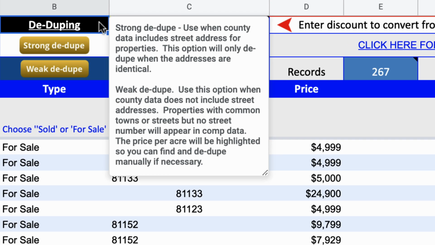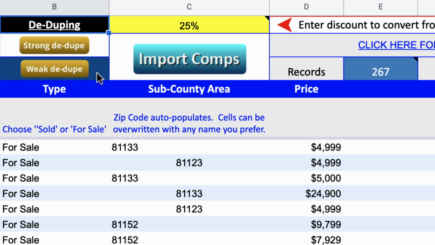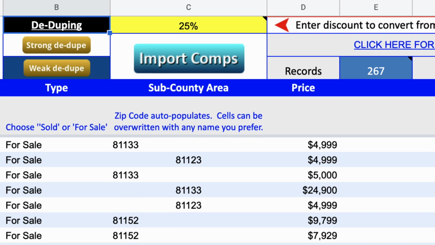So strong dedupe is what you want to use if your comps have full street addresses in them. But if you know anything about vacant land, a lot of times they don't all have physical mailing addresses assigned to them yet. In that case, you would want to use weak dedupe. And with weak dedupe, it's not necessarily going to remove them based on their full addresses, but it's going to look at like the street name, the size, the zip code, the price, and try to decipher whether there are duplicates based on that. And one way you can figure out whether or not your comps have addresses or not is to go back to these original tabs.